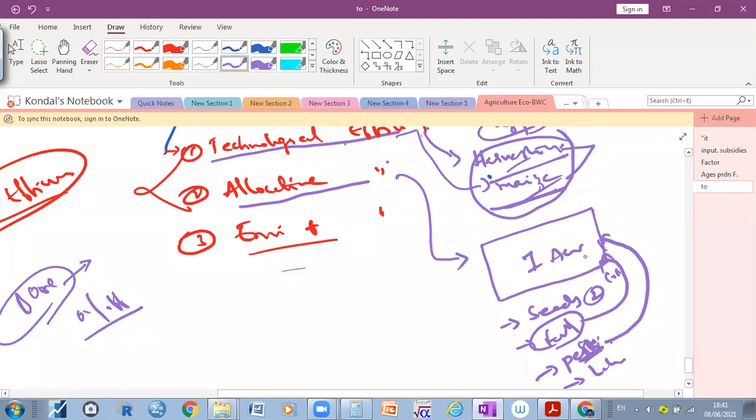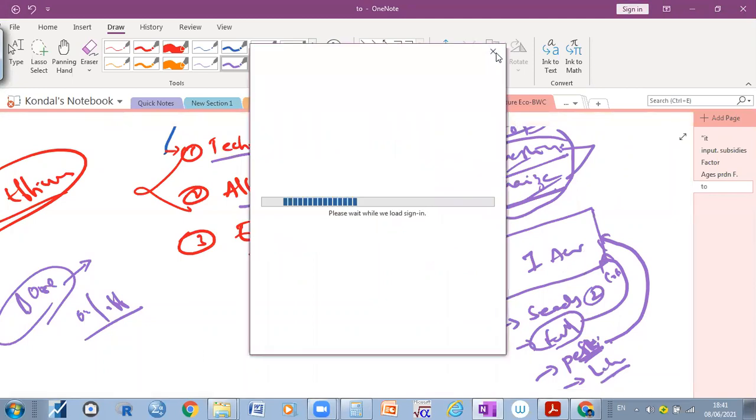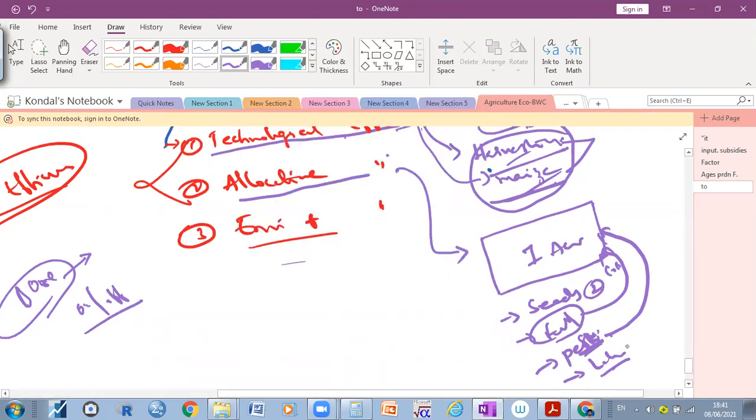So that's the pesticides. How much are you allocating? How many labors are you allocating to remove the wastages? Nothing but kalupu teeyadaniki mana labors allocate chestam. For example, right? Here, how much you are allocating labors, how much you are allocating the pesticides, fertilizers, seeds, etc. On the basis of this allocation only, the output depends, right?